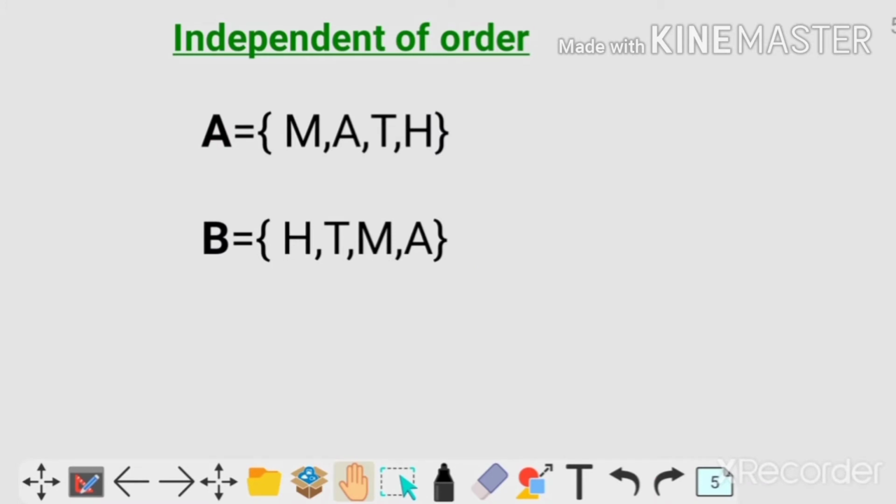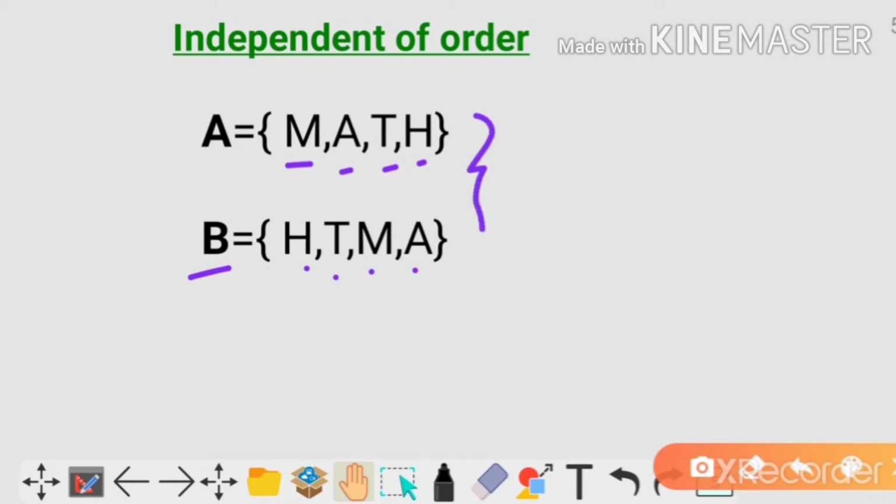Now the third property is independent of order. In the first set, I have taken 4 letters, M, A, T, H, which are the 4 letters of the word math. In B, I have written the same letters but in a different order: H, T, M, A. Now, by the property of sets, since A and B contain the same letters but in a different order, they are equal, because a set is independent of order.